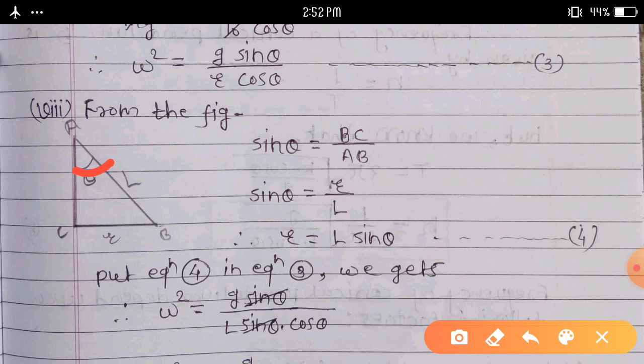Here BC is equal to R, and AB, the length of this pendulum, is considered as L. Then sin theta is equal to R upon L. Calculate the value of R. Therefore, R is equal to L sin theta. Consider equation 4th. Put equation 4 in equation 3rd, we get the value of r is equal to L sin theta.